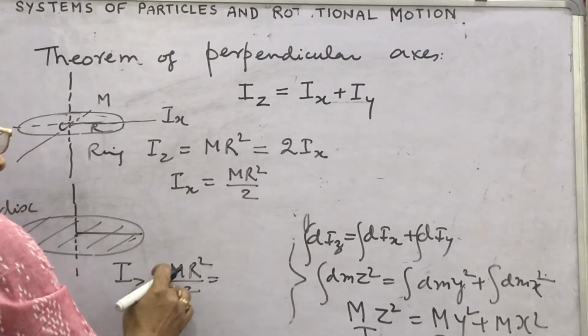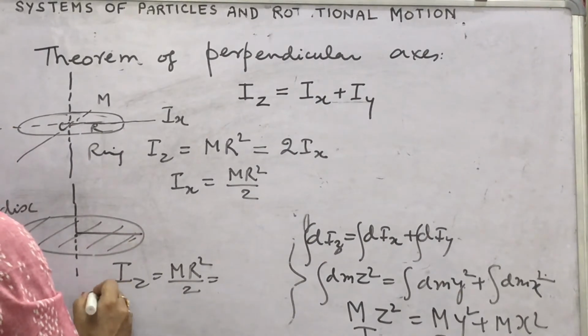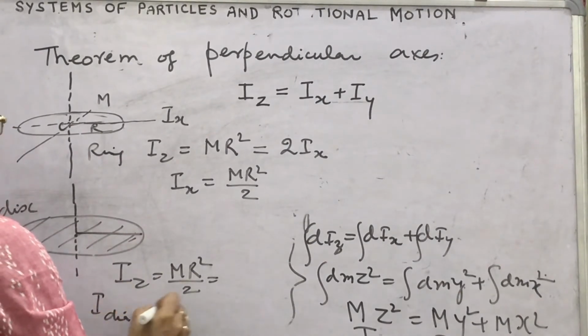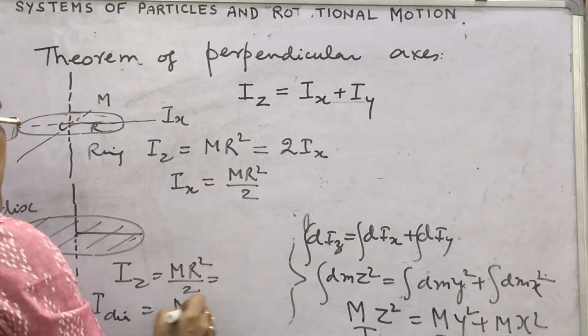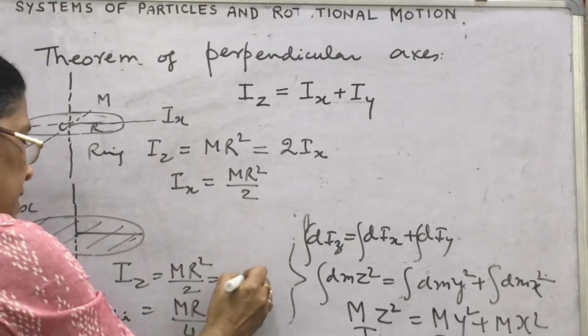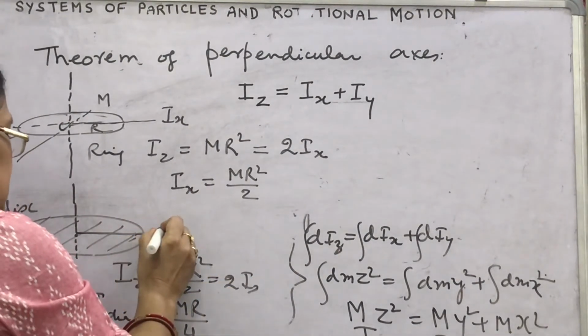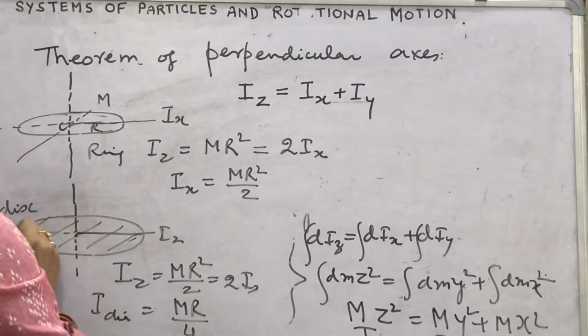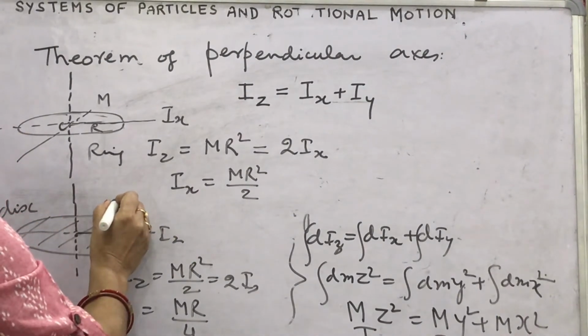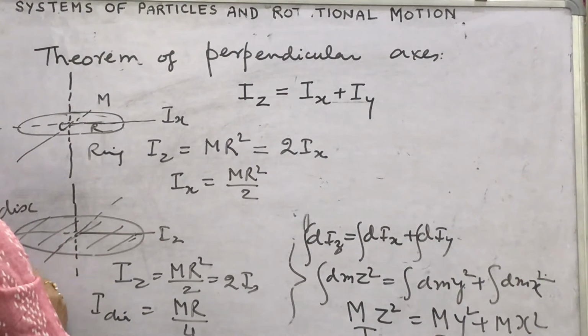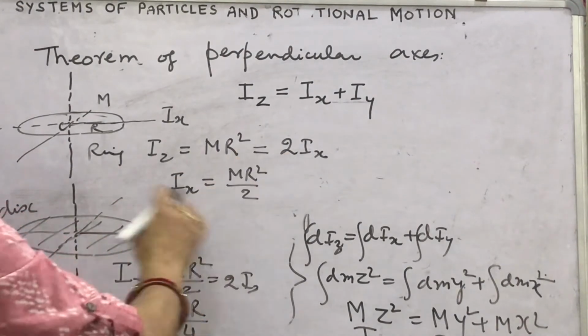Then what will be the moment of inertia about any diameter? This will be MR square upon 4, because this is again 2Ix if this is Ix, and this is Iy, then Ix equals Iy. That's why you can find it.